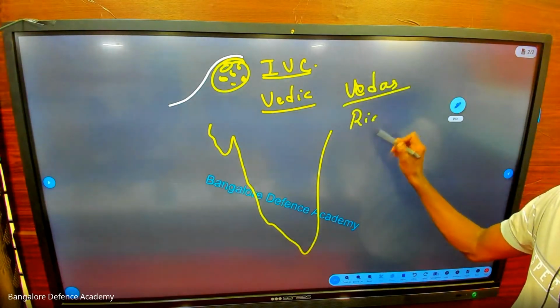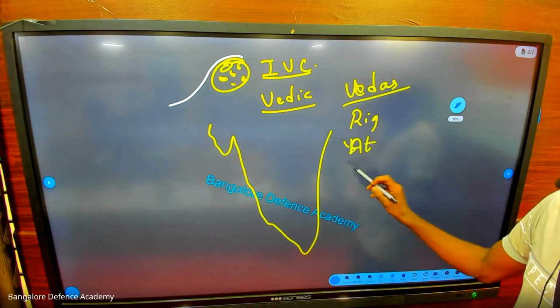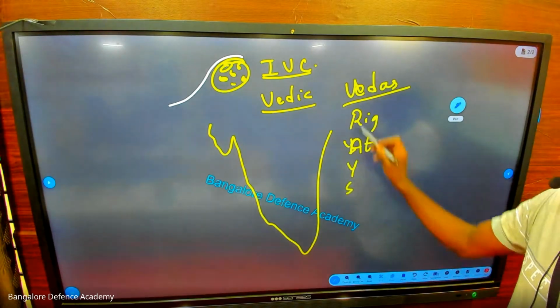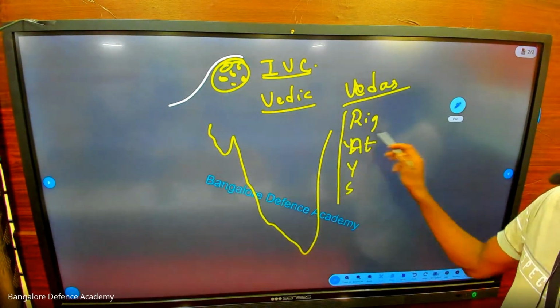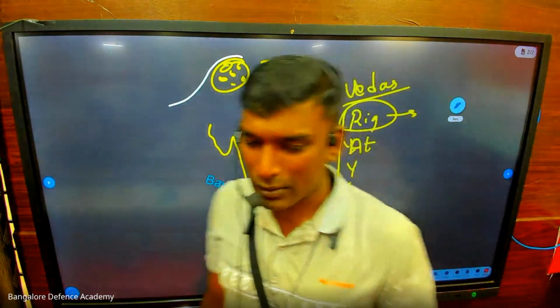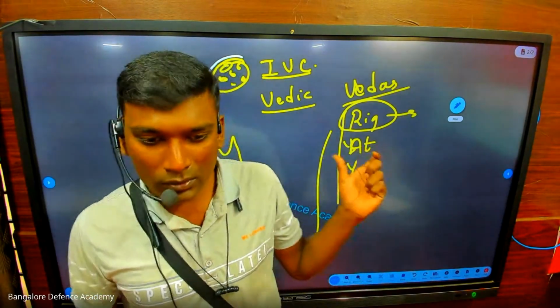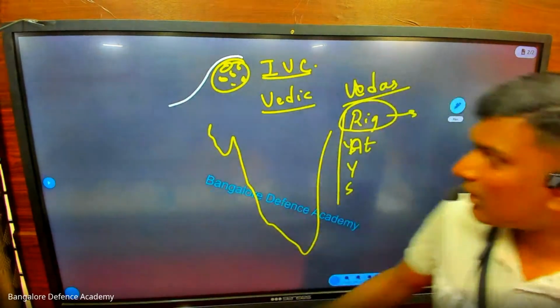Rig Veda, Atharva Veda, Sama Veda. These are the four Vedas. The oldest Veda is Rig Veda. Your examination question, GK, general knowledge: which is the oldest Veda? Rig Veda. Which is the oldest Veda? Rig Veda. Like this.